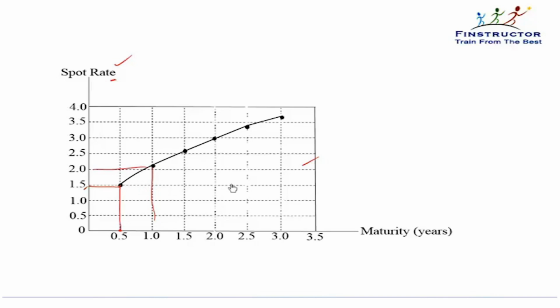Now, why are the rates different? Or what explains this shape of the spot curve, also known as the yield curve, also known as the zero coupon yield curve? They all mean the same thing. Why is it upward sloping or downward sloping or flat?